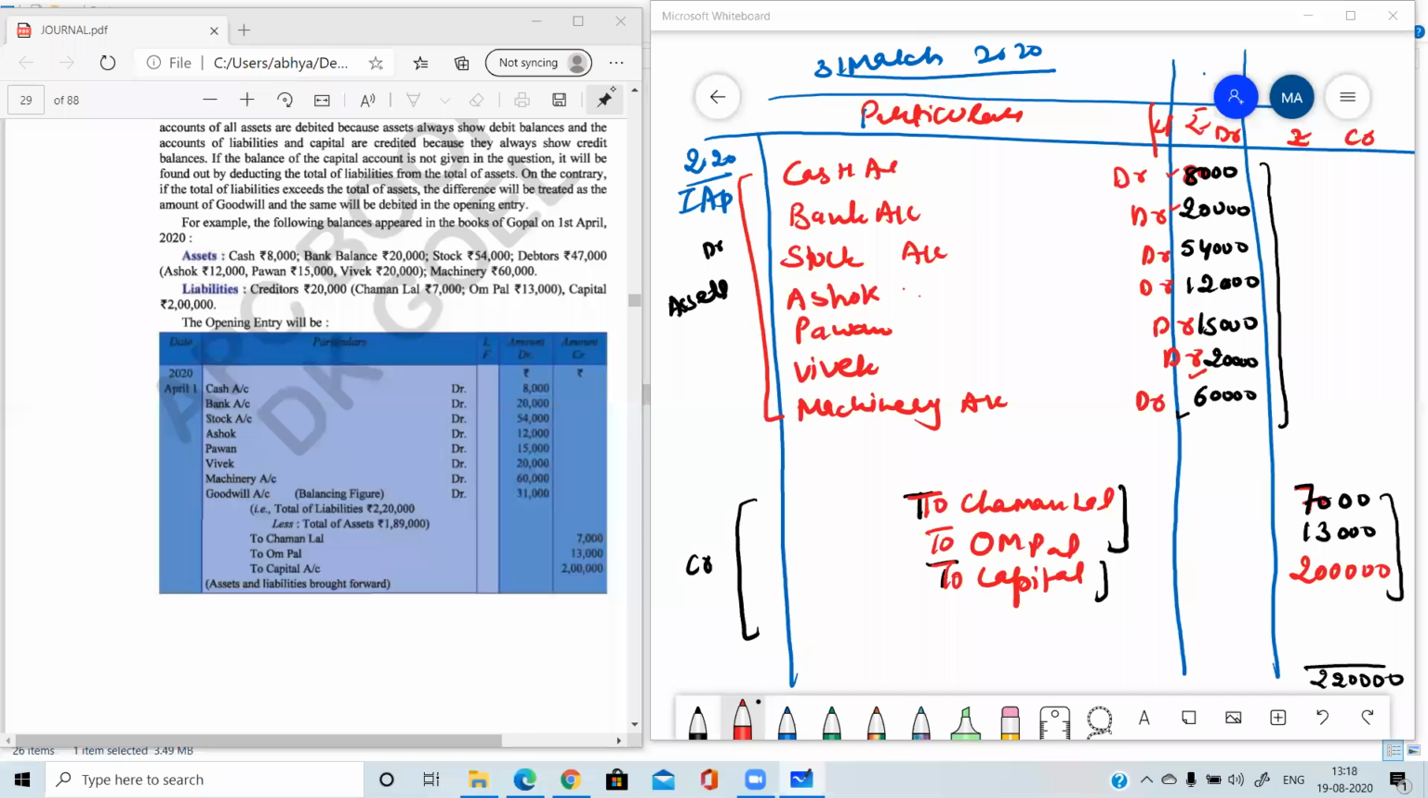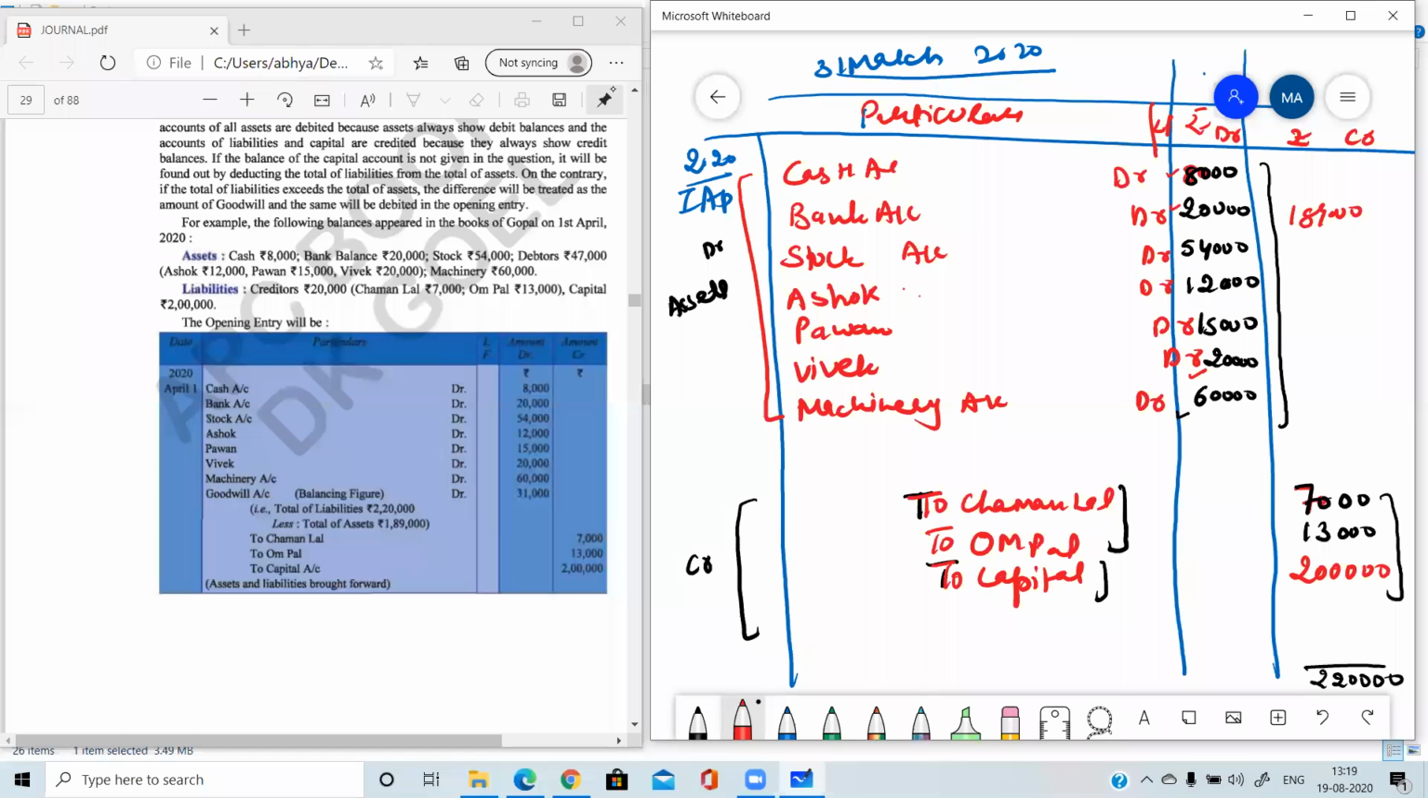Totaling of assets. Yes, I'm waiting for your answer. 1,89,000. Very good, Ramesh Jalan. So the totaling of all the assets is 1,90,000.